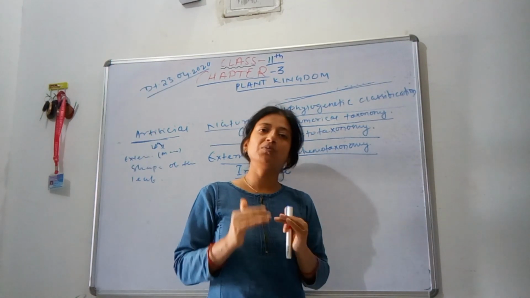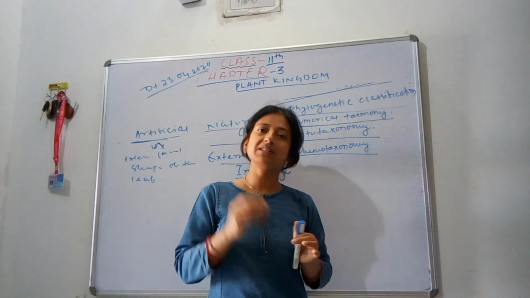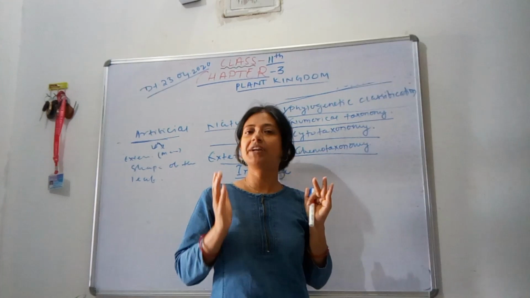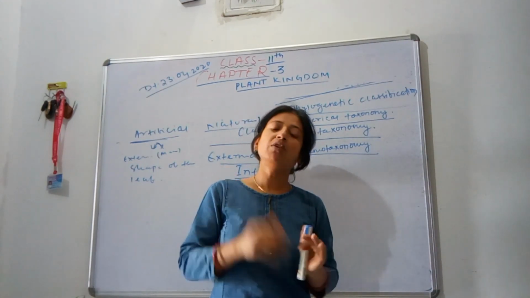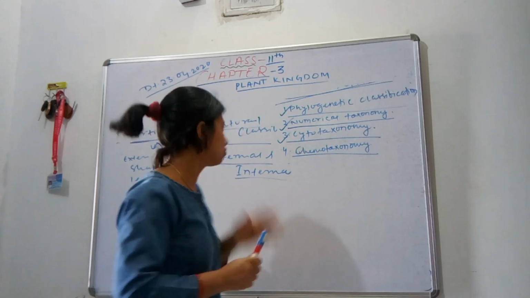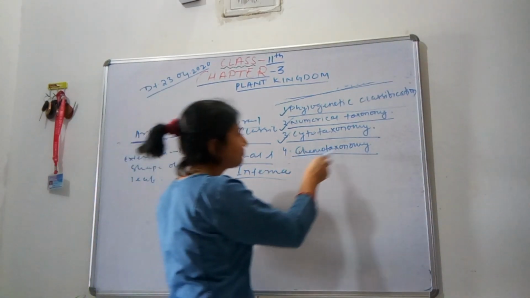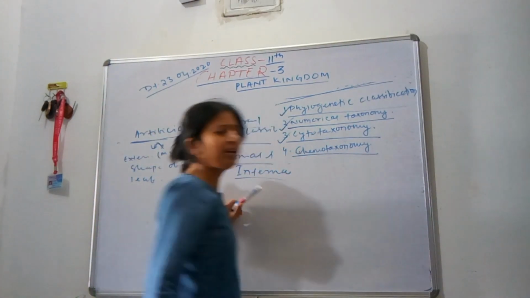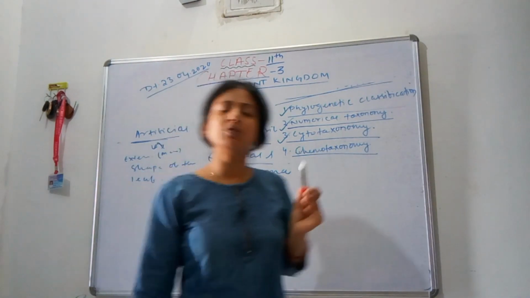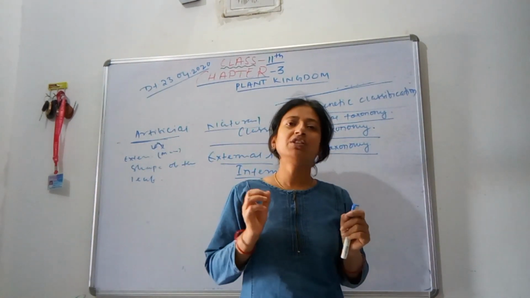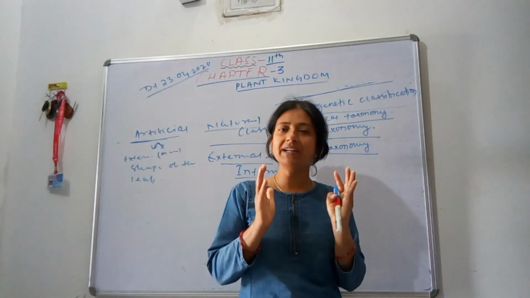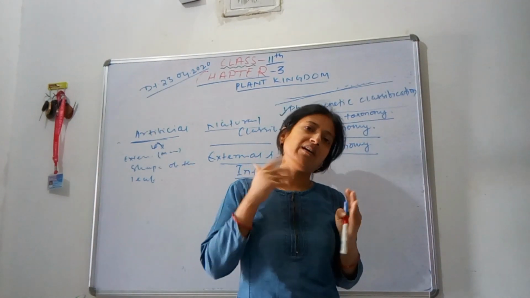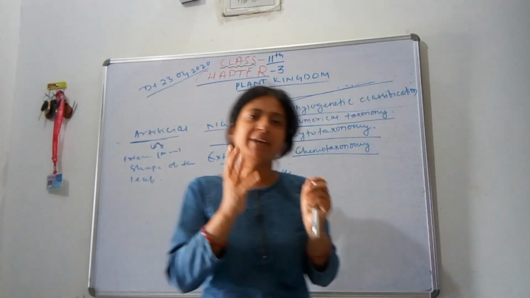Chromosome number varies from species to species. For example, maize contains 10 pairs of chromosomes, whereas a fern contains more than 600 pairs. Next is chemotaxonomy, which classifies plants on the basis of their chemical constituents, means the plant or part of the plant is made of which chemical constituent.